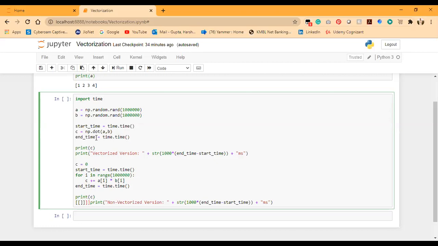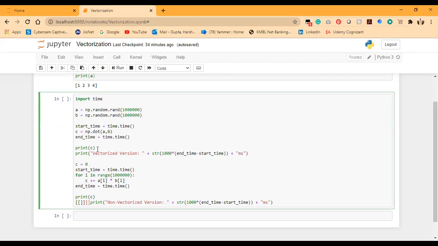So this would store the end time, showing how much time it takes to compute this dot product using the vectorized operation. Further, we are going to print the value of c, and then print the time used to perform the vectorized version, and we are going to display this time in milliseconds. So I have written this print statement for you.